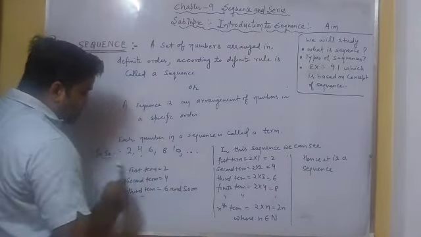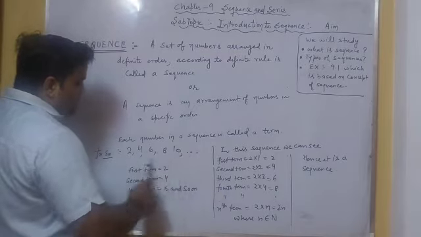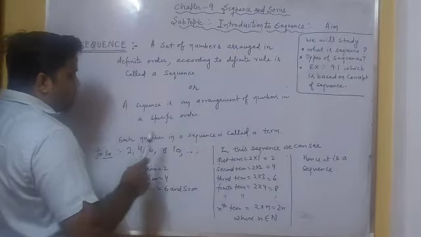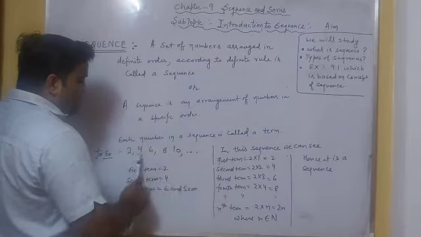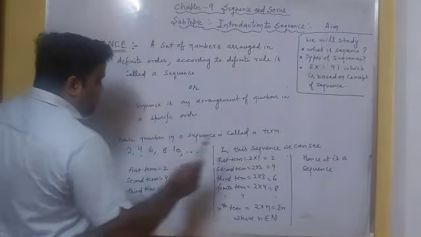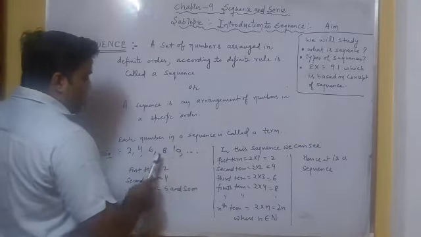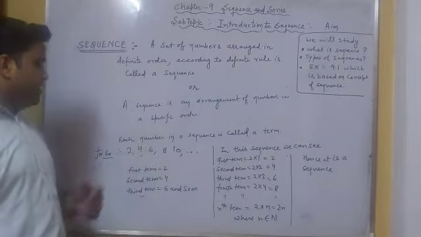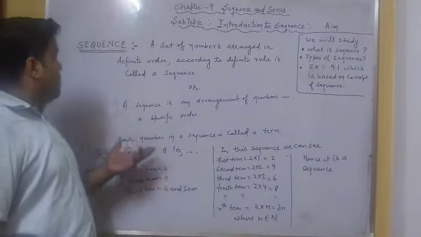So in the whole sequence, when we arrange these numbers in some order, the pattern which is followed is of the form 2n. That is why it is called a sequence, which is a clear example of a sequence.